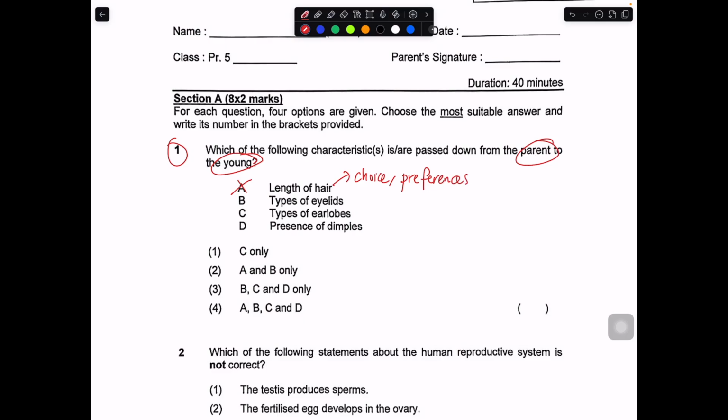So if A is wrong, that means 2 and 4 are out. You are only left with B, C, D. In this case, type of eyelid. Yes, this is something that can be passed down. It can be single or double eyelid. So if B is correct, then naturally we already know the answer is 3. C and D must be correct. Let us continue to look at C and D. Type of earlobe, yes, attached or detached earlobe. Presence of dimple, yes, is something that can be inherited. So 3 is the correct answer.